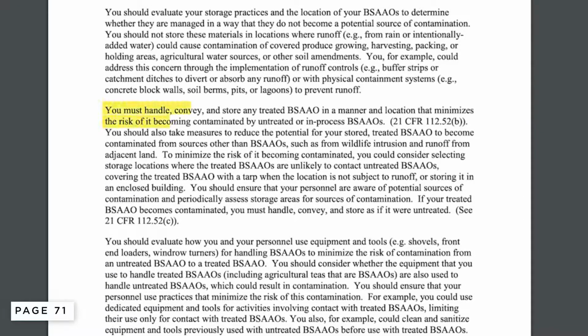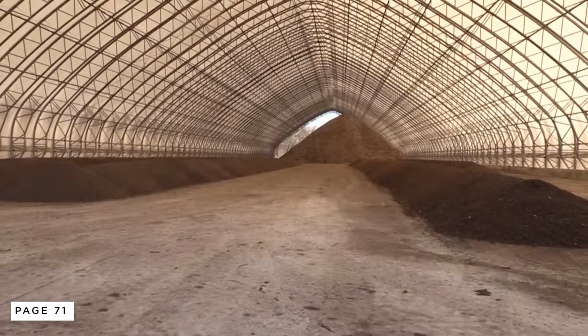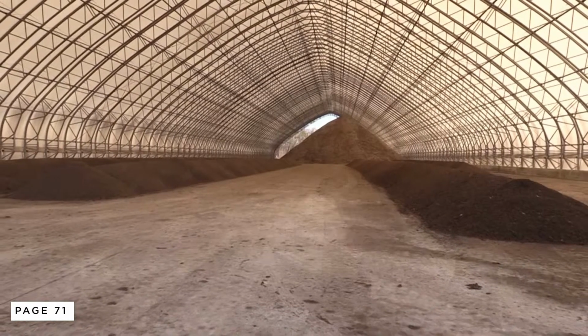Treated BSAAOs should be handled, conveyed, and stored in a way that minimizes the risk of contamination from either untreated BSAAOs or other sources, such as wildlife intrusion or runoff. Possible examples include covering with a tarp if the location is subject to runoff, or being stored in an enclosed building. If your treated BSAAO becomes contaminated, it must be considered untreated.